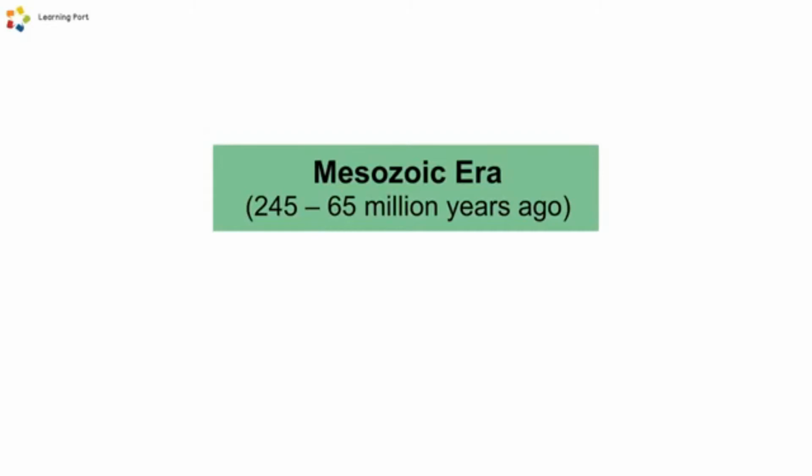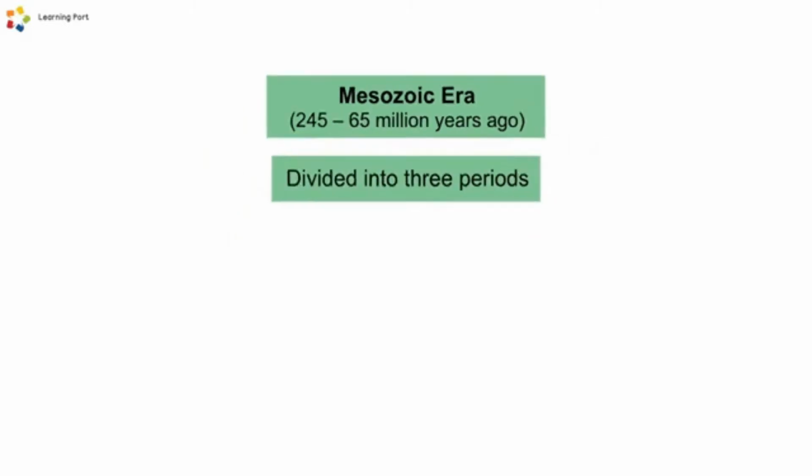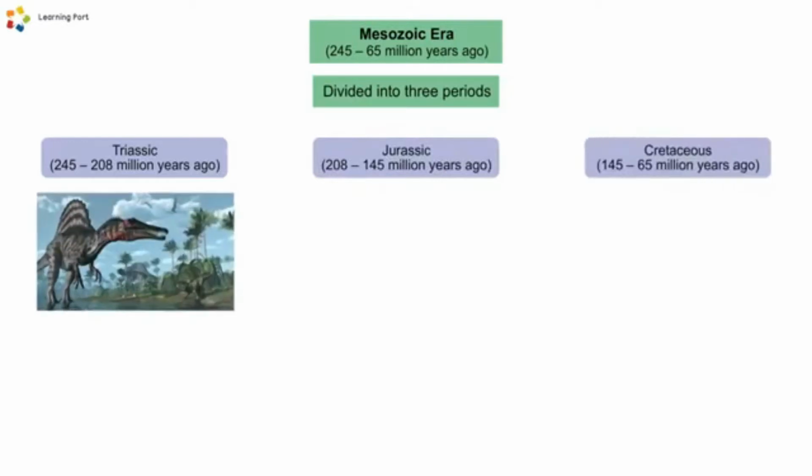The Mesozoic era lasted from 245 to 65 million years ago. It is divided into 3 periods: Triassic, Jurassic, and Cretaceous. The first mammal and dinosaur evolved during the Triassic period.